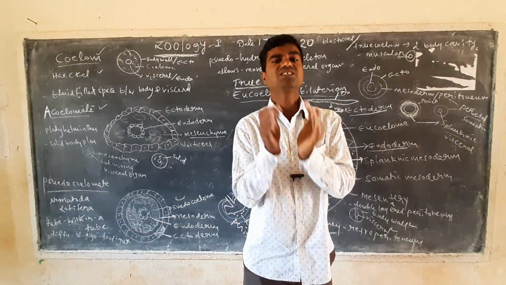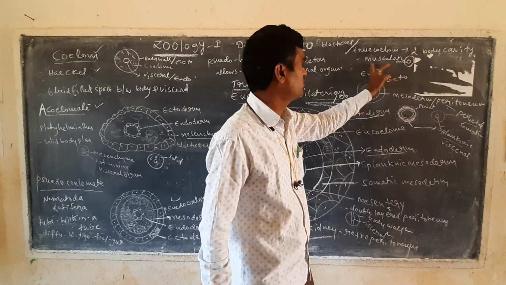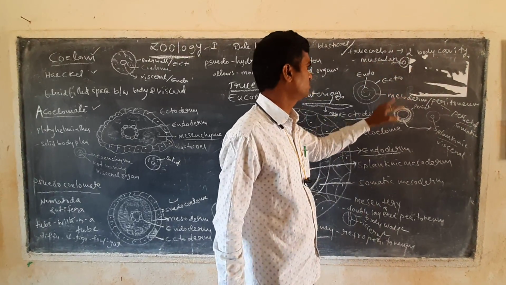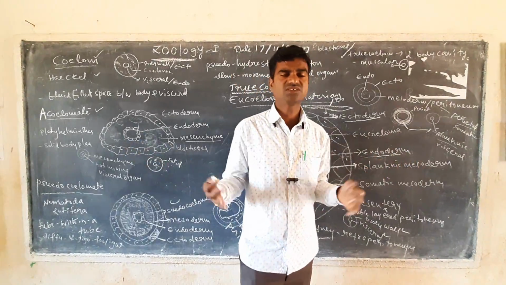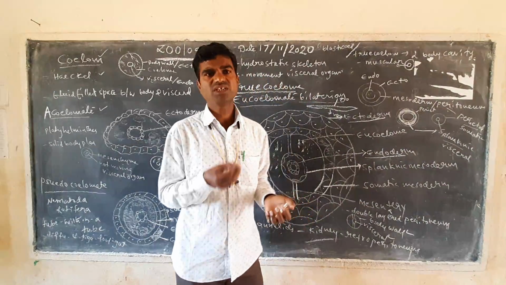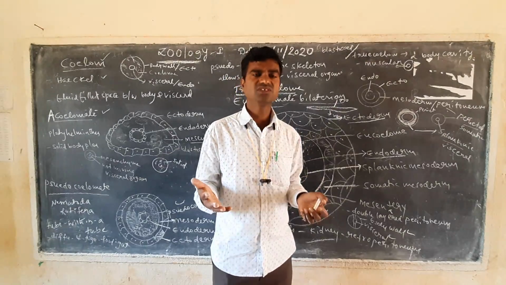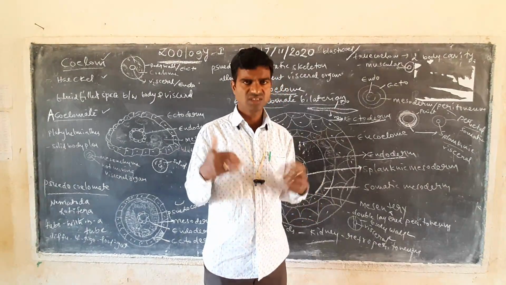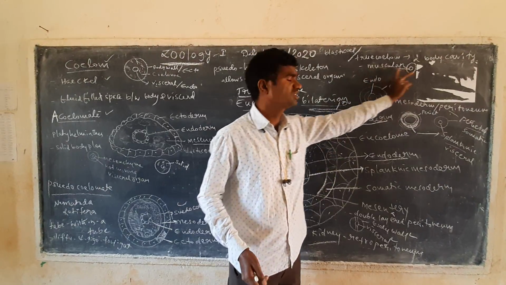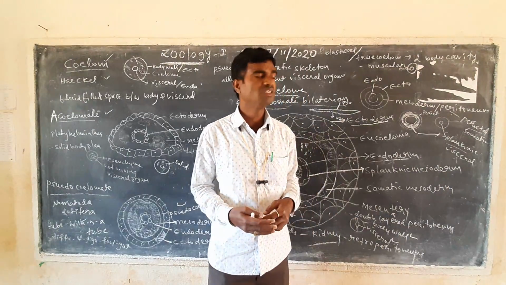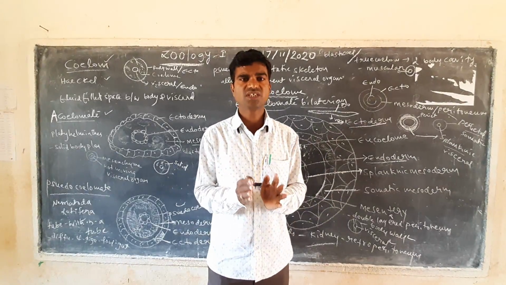Fluid substances form in the eucoelom, which we call the secondary body cavity, and muscular tissue is forming here. With the help of muscular tissue, they do all functions: taking nutrition, kidney functions, small intestine and digestive system functions. All of these are done with the help of muscular tissue. Okay, so this is called the eucoelomate bilaterians, right?